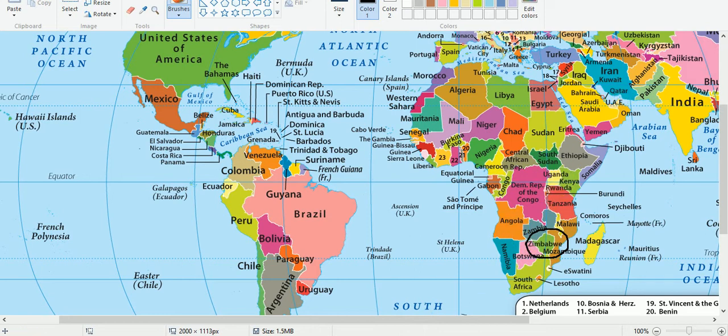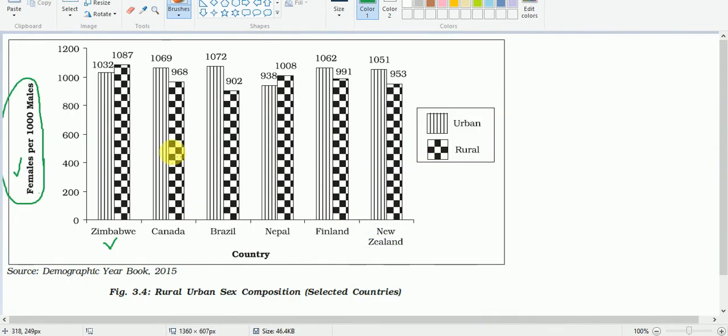In this country, see, this side represents rural population, the sex ratio of rural areas, and this side represents the sex composition or the sex ratio of the urban areas. So here for Zimbabwe we find that the sex ratio for the urban areas is 1032